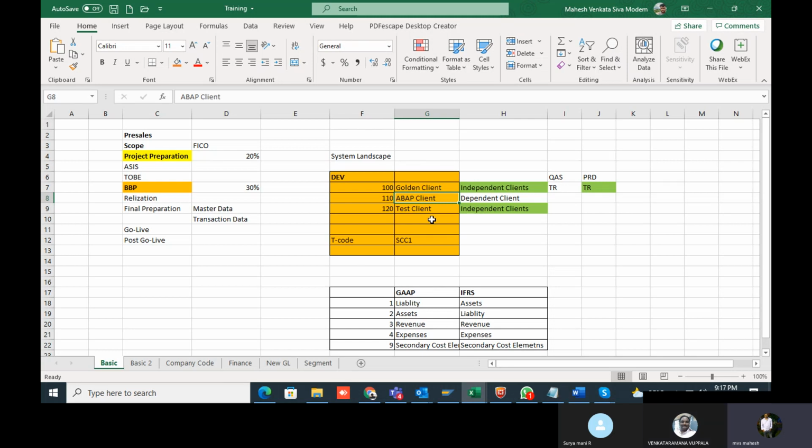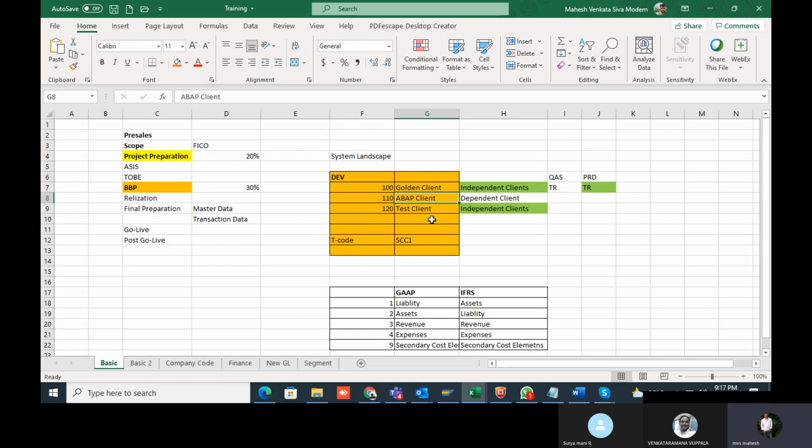For example, for moving changes from the 100 to the 120 client, there is a transaction code available, that is SCC1. Using the SCC1 transaction code, we can move the changes from 100 to 120 client. Once you move the changes to the 120 client, you can do the testing.